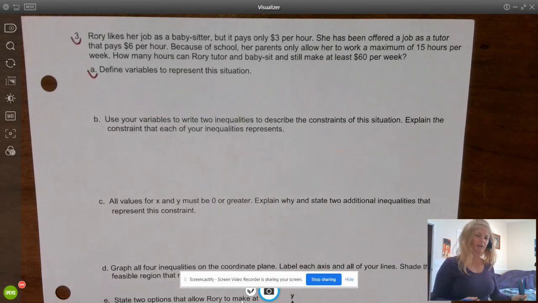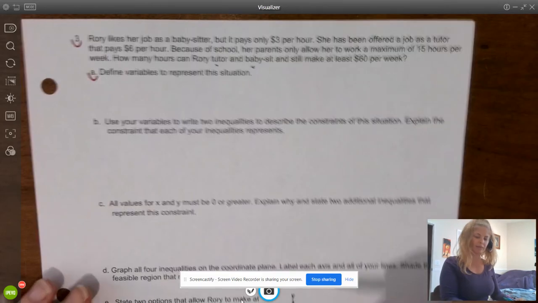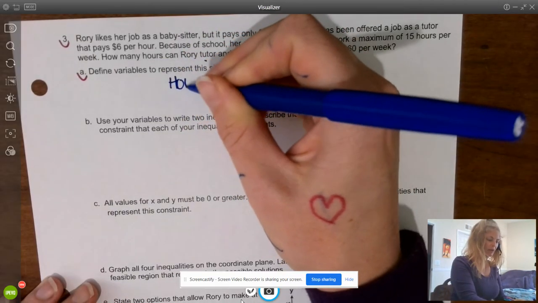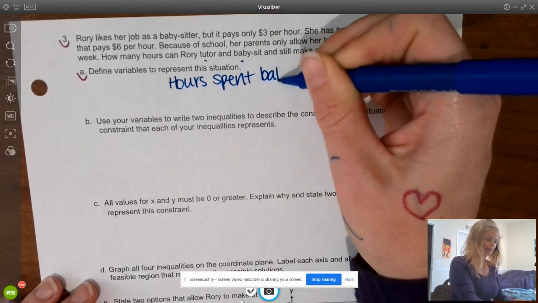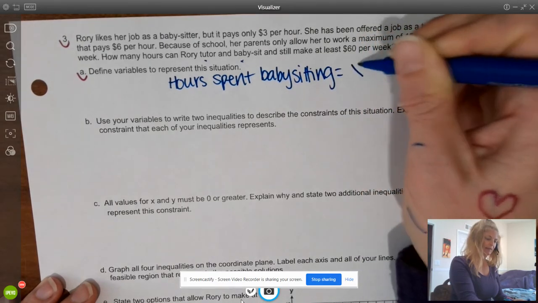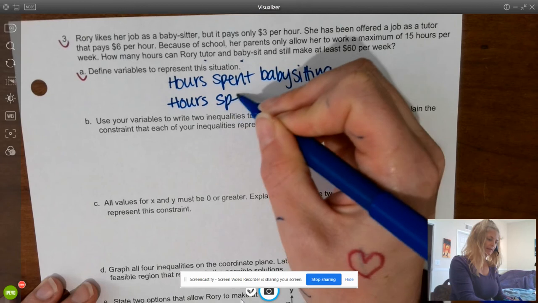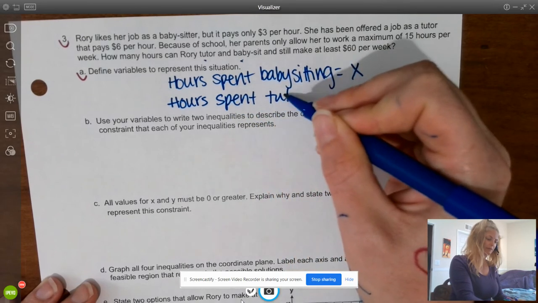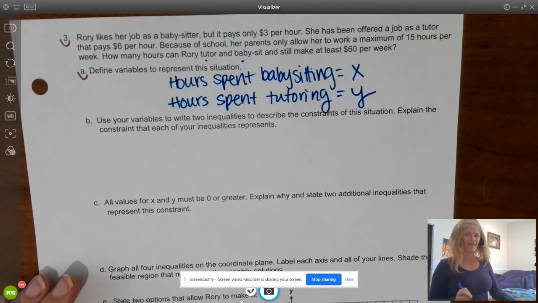Well, we have to define our variables that represent the situation because we're talking about how many hours tutoring and babysitting. We're going to set hours spent babysitting as X, and we're going to set hours spent tutoring as Y. Awesome.